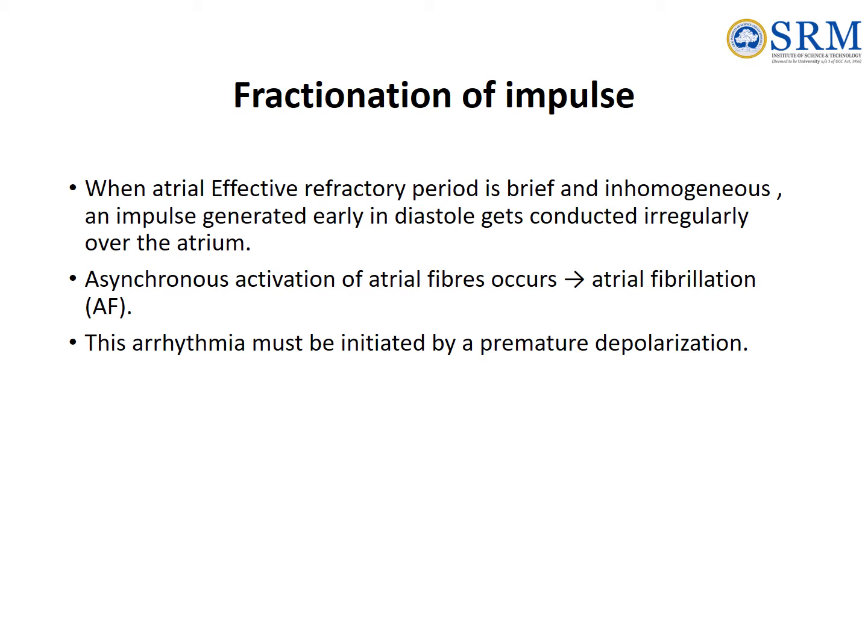Thus, asynchronous activation of atrial fibers occurs. Atrial fibrillation, AF. This arrhythmia must be initiated by a premature depolarization, but is self-sustaining, because passage of an irregular impulse leaves a more irregular refractory trace and perpetuates the inhomogeneity of ERPs.